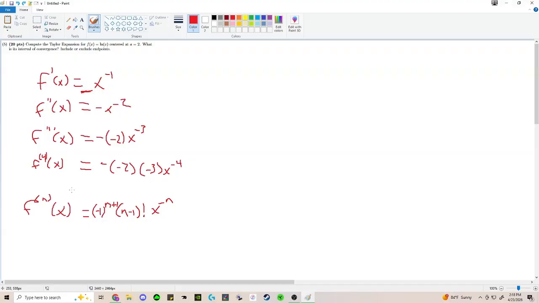Let's go to number 2. We see negative 1 to the 2 plus 1 is negative 1 to the third, so that's negative 1. We're good. We've got 2 minus 1 factorial, so 1 factorial again is 1, which we're happy with. And then we've got x to the negative 2. Perfect. You can just go ahead and check all of them, but this is indeed what you would end up getting.